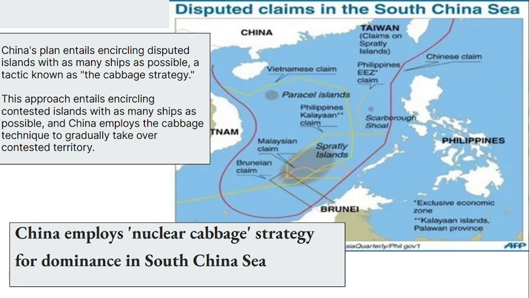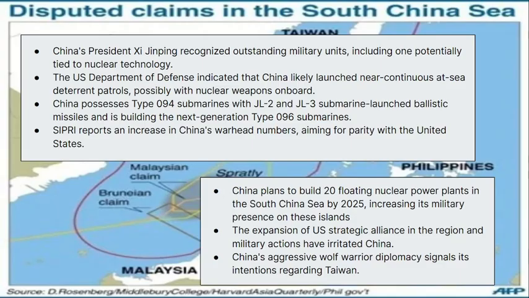Recent reports indicate that China has been enhancing its nuclear capabilities, particularly in relation to its submarine fleet. President Xi Jinping recognized two outstanding military units. China is also building nuclear facilities on these islands.